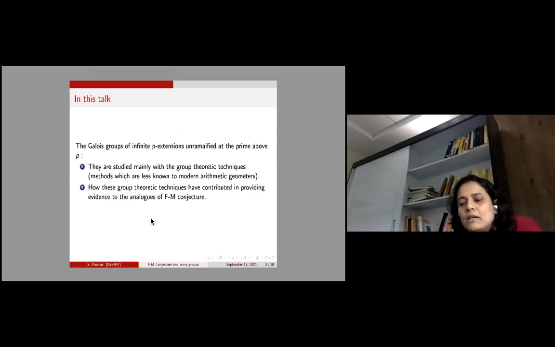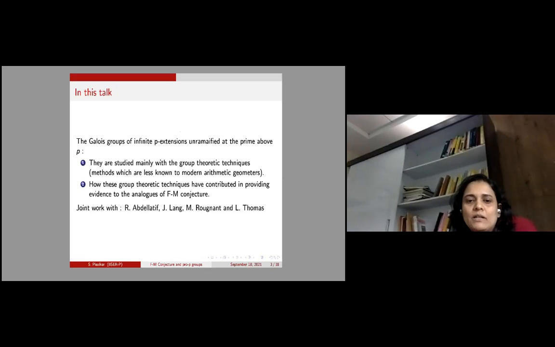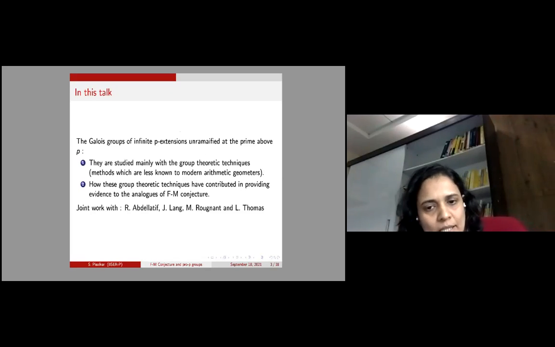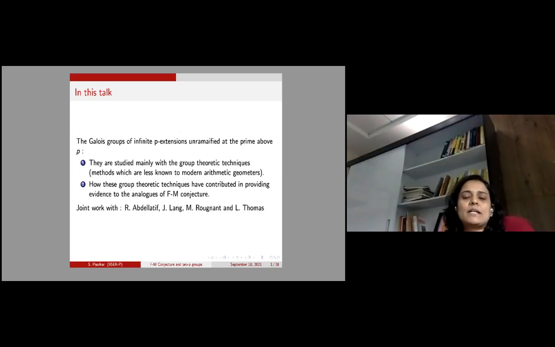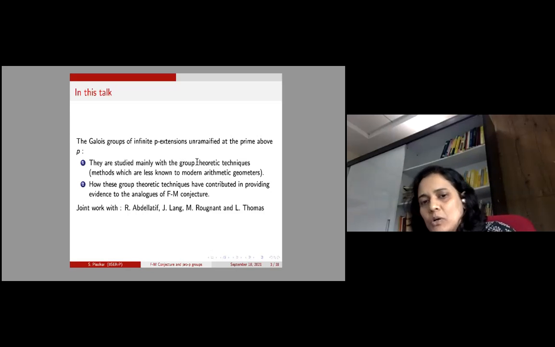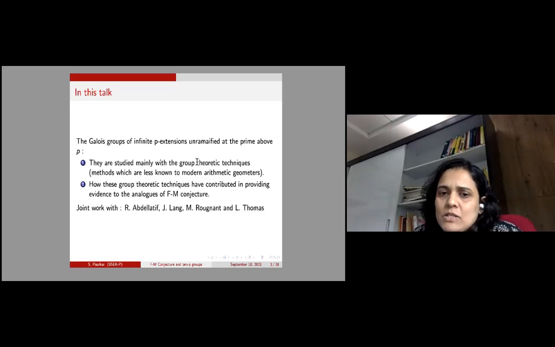This is work done jointly with Ramla Abdellatif, Jacqueline Lang, Marine Rougnant, and Lara Thomas. All these are at various universities of France, and we started this work in the Women in Numbers Europe project. Our goal was to look at various aspects of the Fontaine-Mazur conjecture and see how these group-theoretic techniques have played a role in giving evidence to various analogs of the Fontaine-Mazur conjecture.